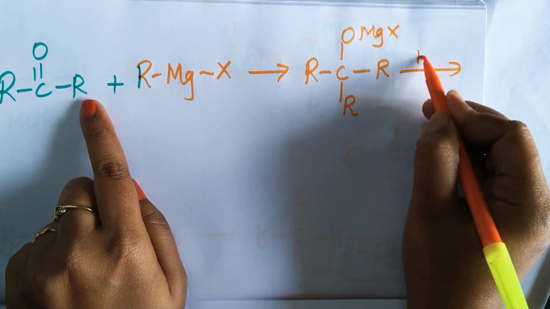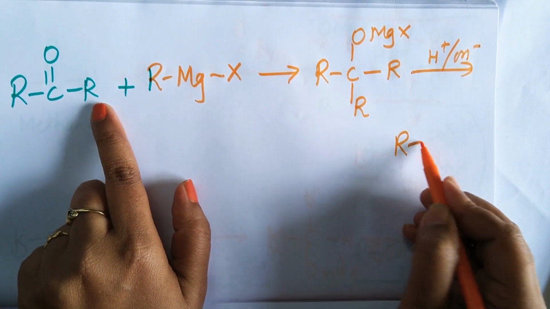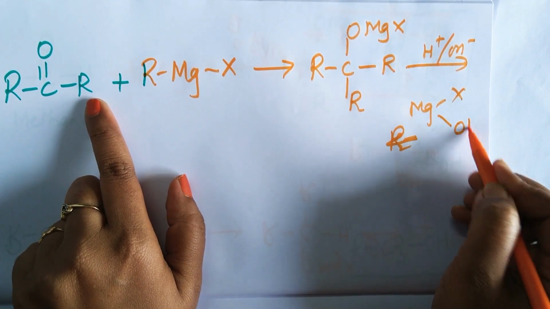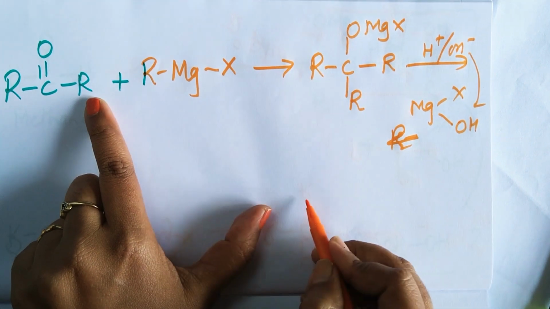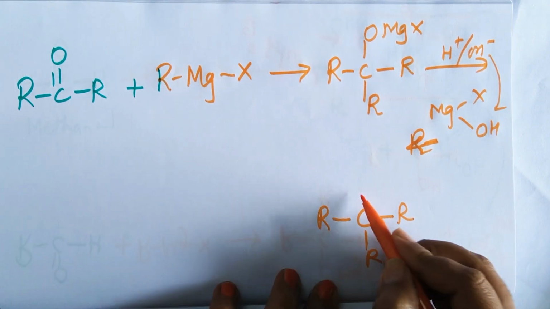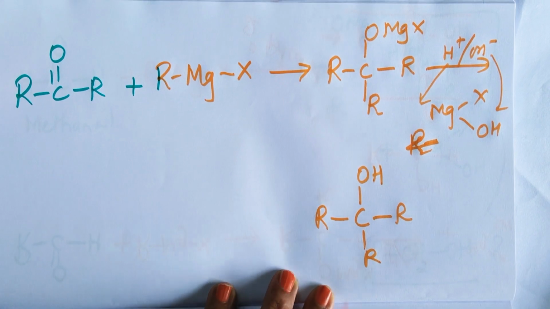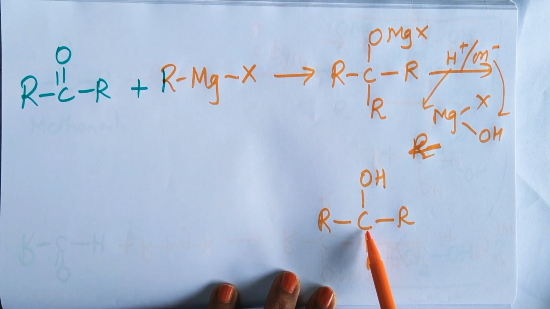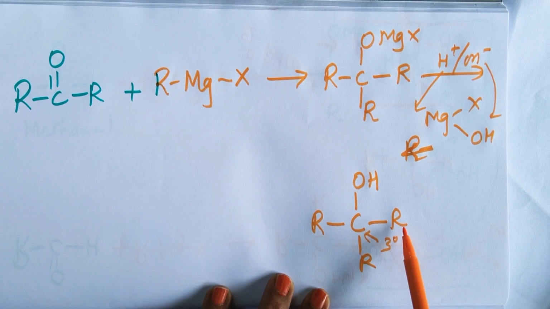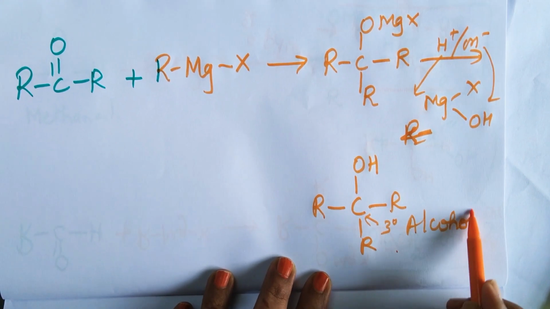It undergoes hydrolysis. MgX goes out, so I get OH from here. Left out is R. 3 R's are attached to the central carbon atom, and oxygen, to which this hydrogen atom comes. Now look at this. Which carbon atom is this? This is a tertiary carbon atom because it is attached to 3 carbon atoms directly. Therefore, this is a tertiary alcohol.